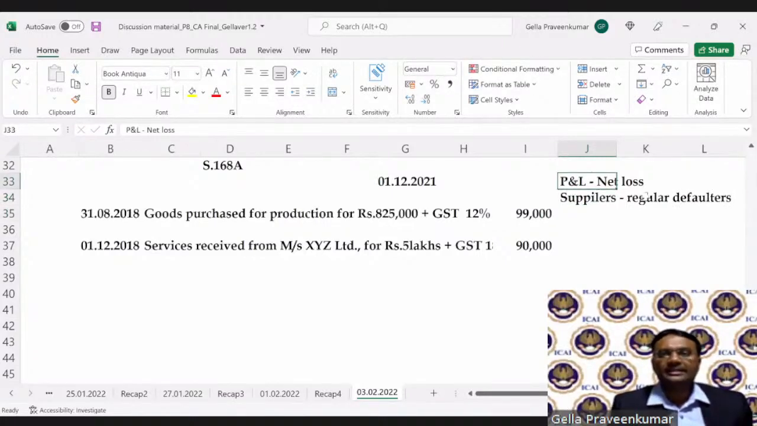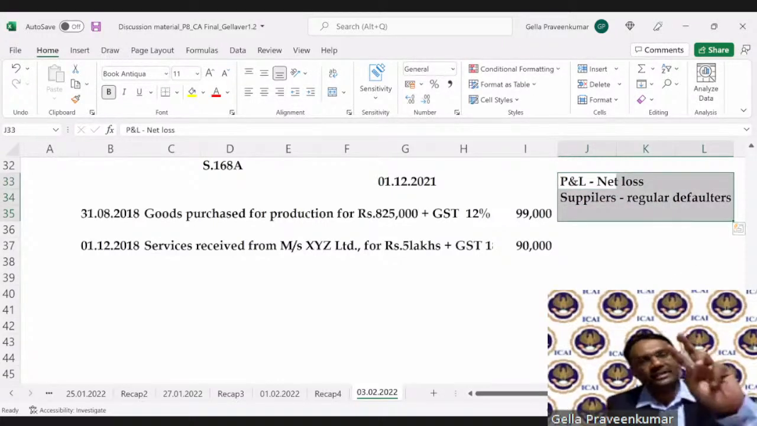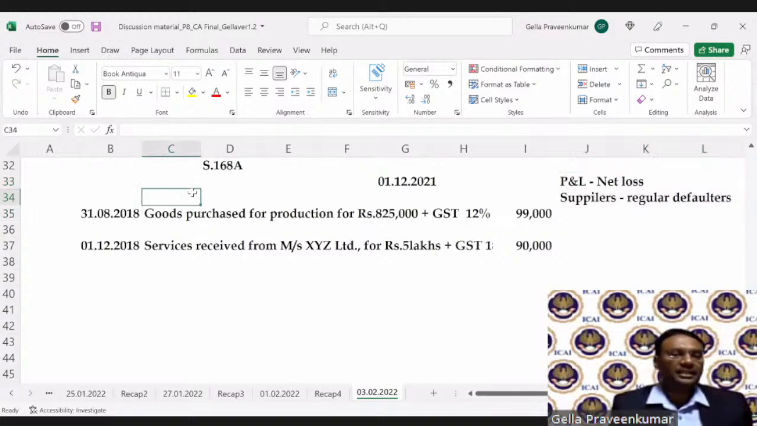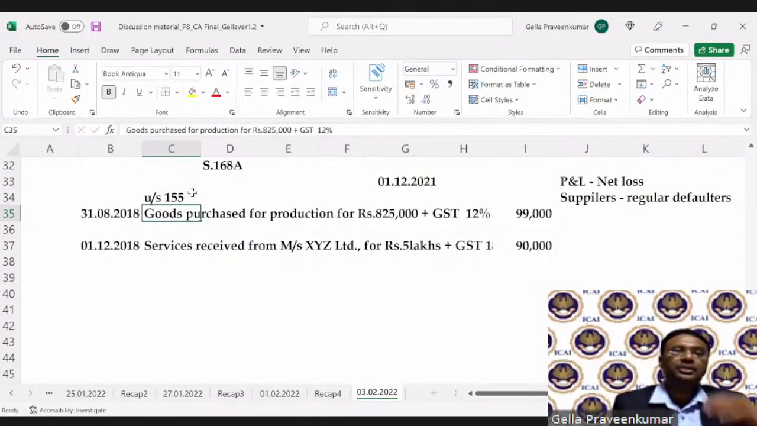Now, these are the two reasons he attributed, saying that, look, you made a loss. That means the goods which you purchased, you never supplied. You have received services. What is the guarantee that this service was in relation to your business? This is how the burden of proof under section 155 is tested.